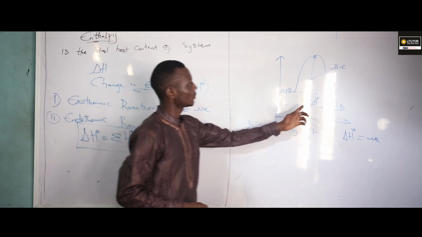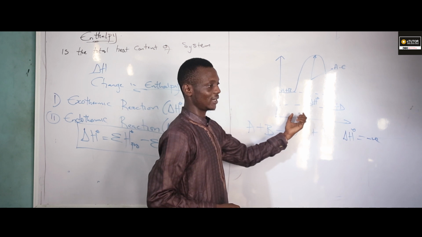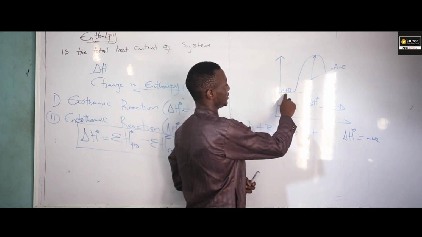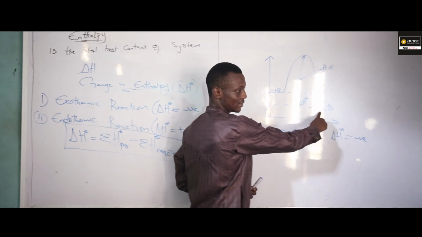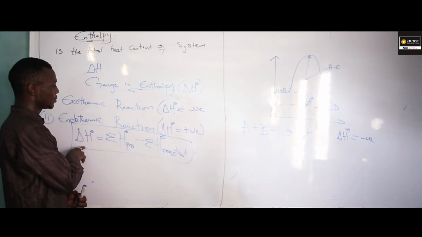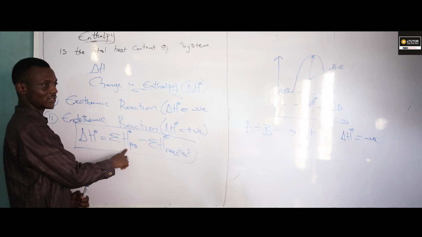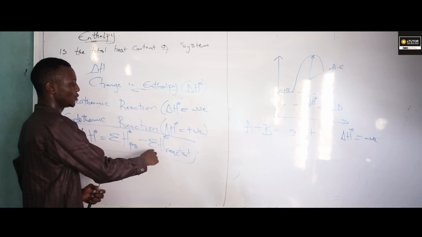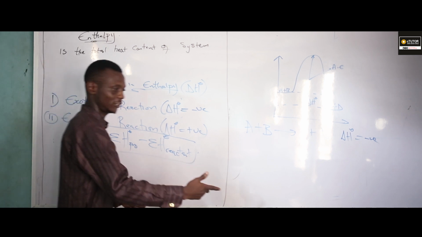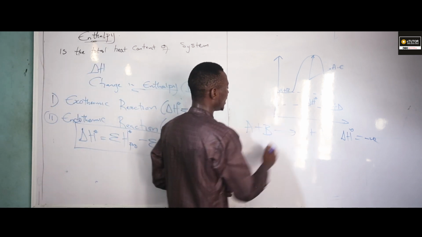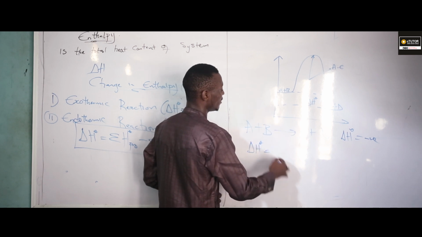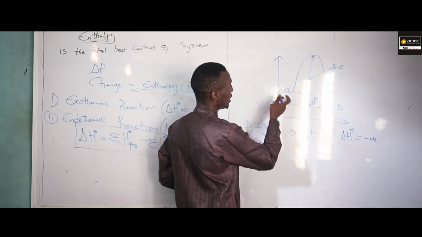Now look up. Look at this energy profile for this exothermic reaction. We are having our initial state here, and we are having our final state here. And the formula says the summation of heat of products, that means final state, minus the summation of heat of initial state. So if I'm having something like this, my delta H from this calculation will now give me